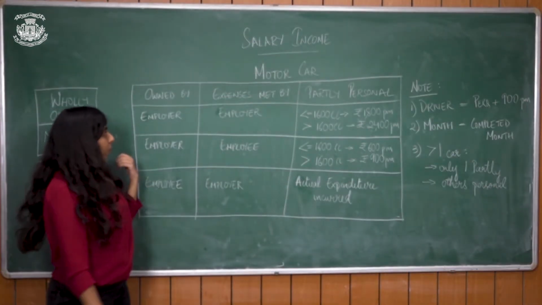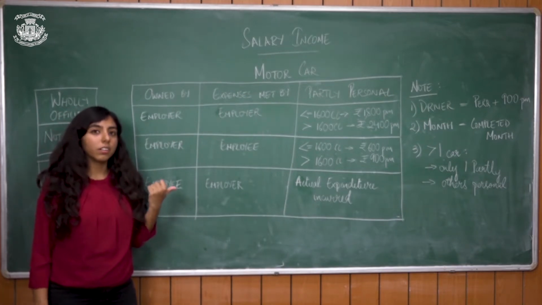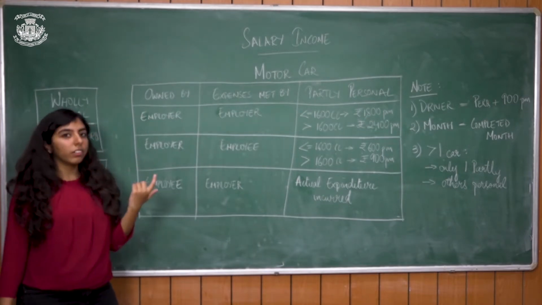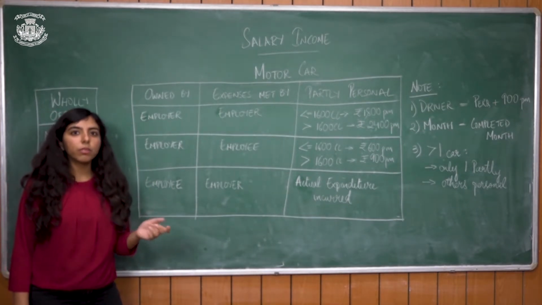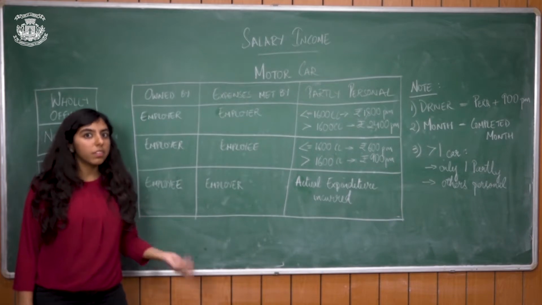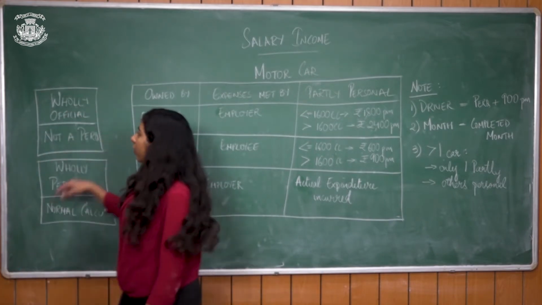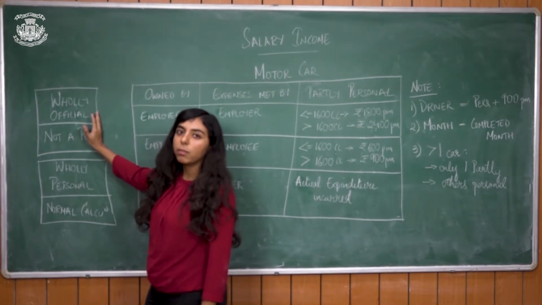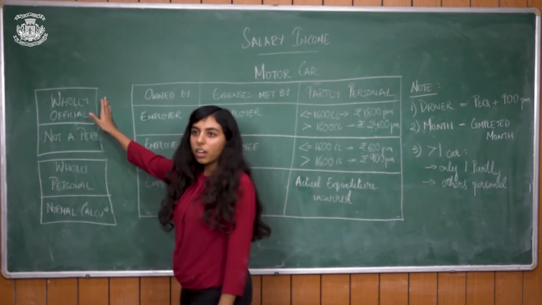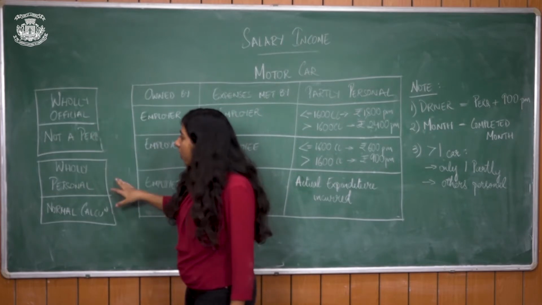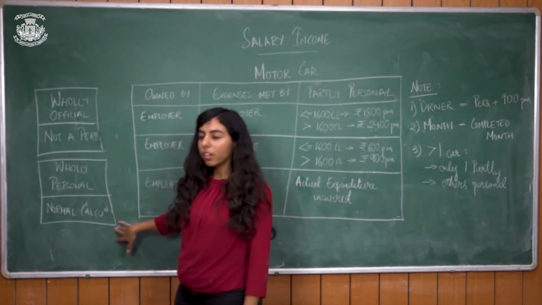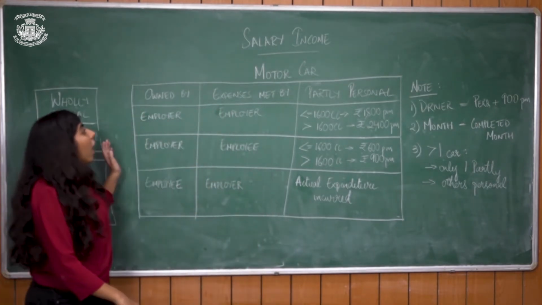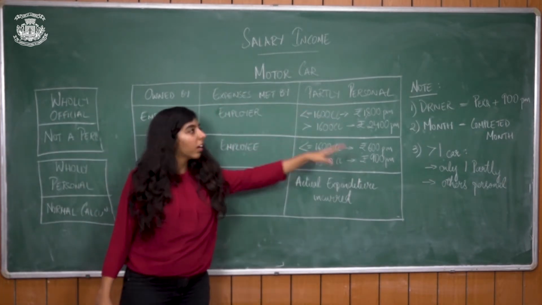So next we are going to talk about motor car, which comes under taxable for specified employees. So there are certain conditions. Motor car in the general sense is mostly used both for personal purpose as well as official purpose. However, if it's used entirely for official purpose, it won't be considered as perquisite. If it is wholly personal, the perquisite will be under normal calculations which we did previously. However, if it's partly personal, there are certain conditions.